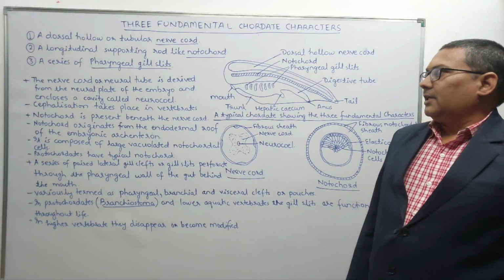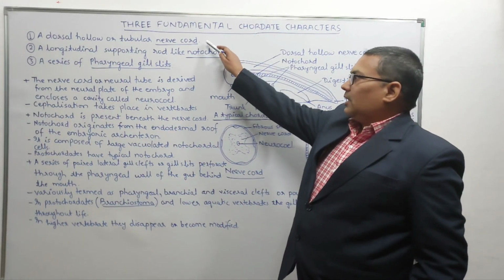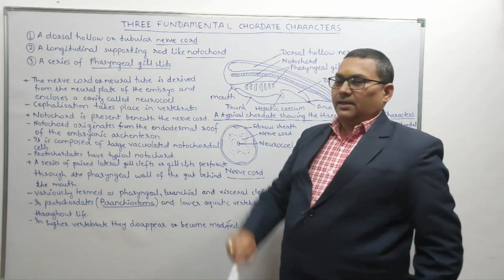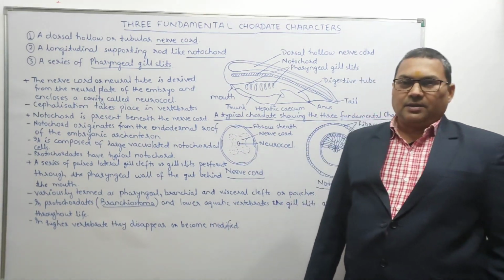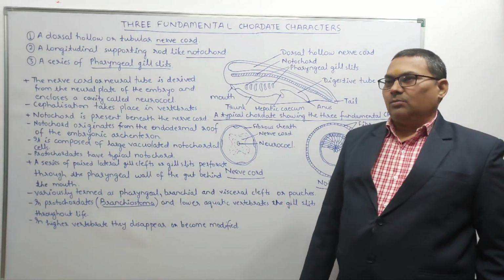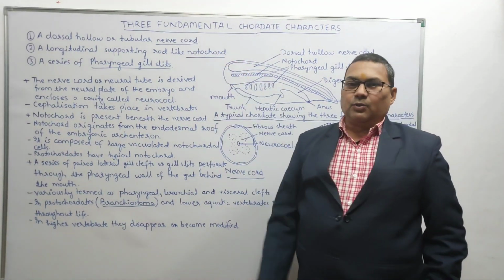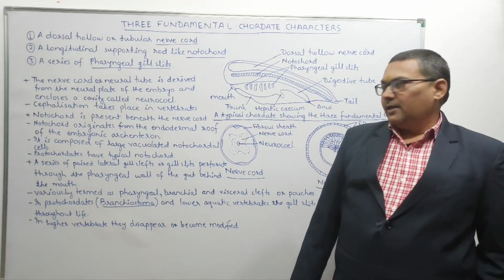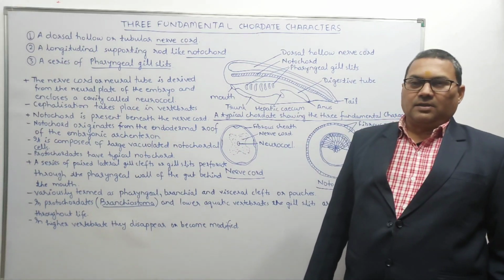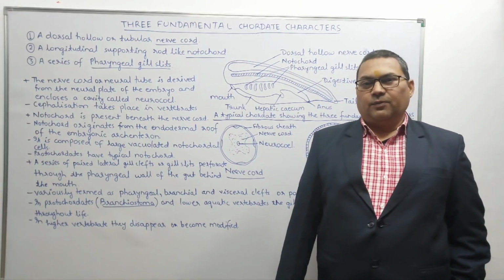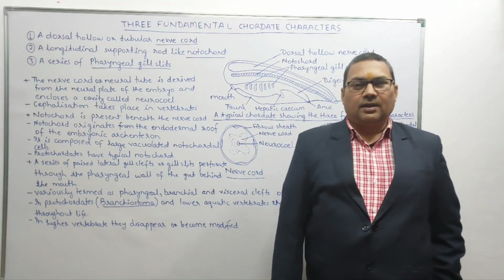So in the last, I again tell you to always remember, though the nerve cord, notochord and the pharyngeal gill slits are the three fundamental chordate characters, in most of the chordates all these stages are passed during the course of development, and this animal branchiostoma or amphioxus is the unique and beautiful example where we can see all these stages even in the adult stage.